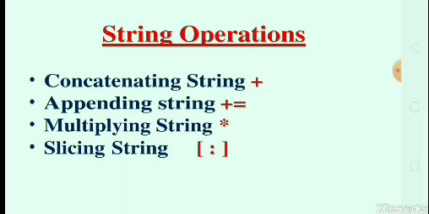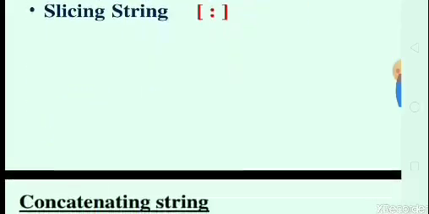The first operation, concatenating string, is indicated by using the plus operator. Appending string is indicated by using the plus-equals operator. The third operation is indicated by using the star operator. The slicing operator is used by an opening and closing square bracket. In that square bracket we can assign a colon.